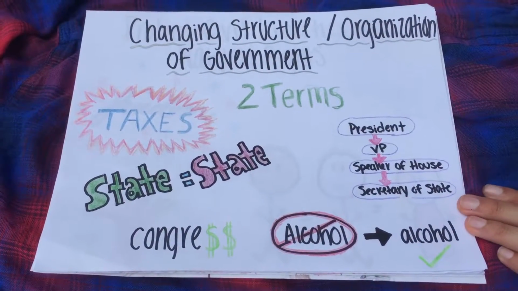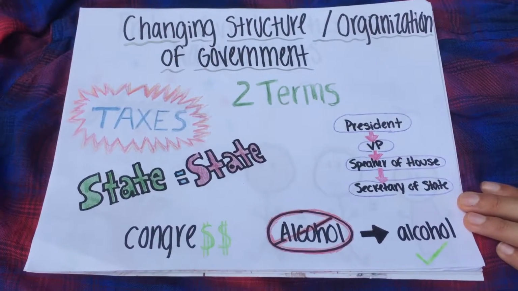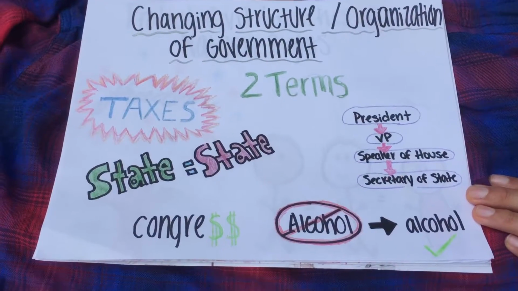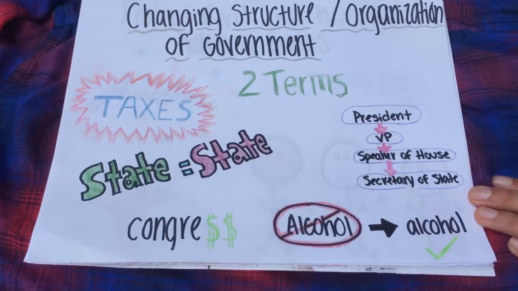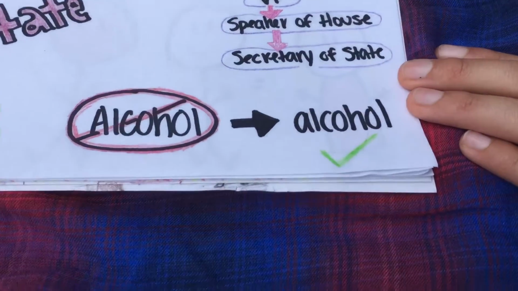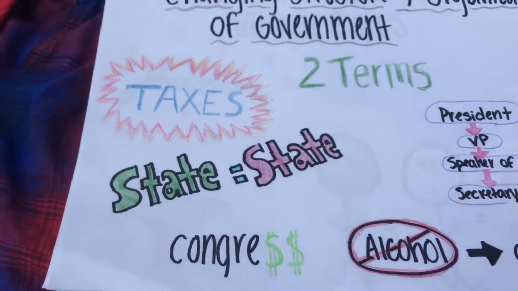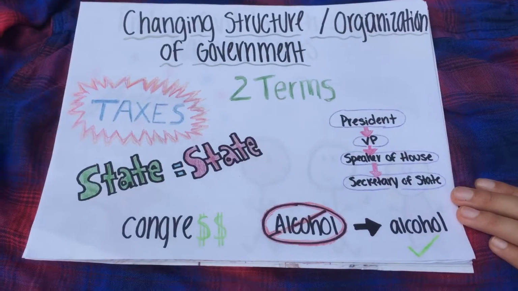Changing the structure and organizing the government are the job of the 11th, 12th, 16th, 18th, 20th, 21st, 22nd, 25th, and 27th Amendments. These last amendments further organize the government by making it more efficient and changing the structure to adapt to the modern age. They were added to change the government to fit what the United States needed at the time.